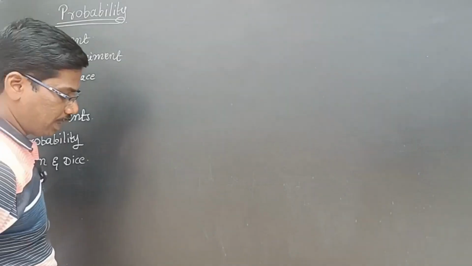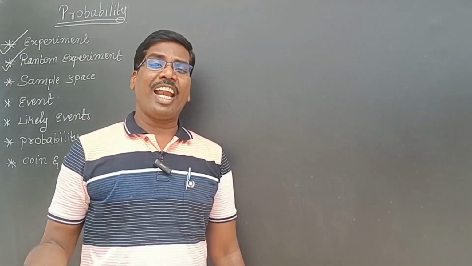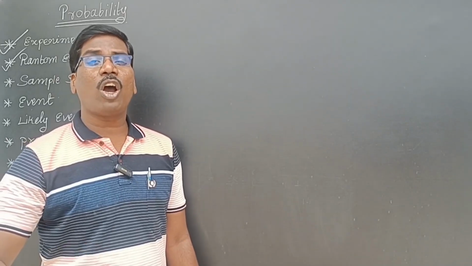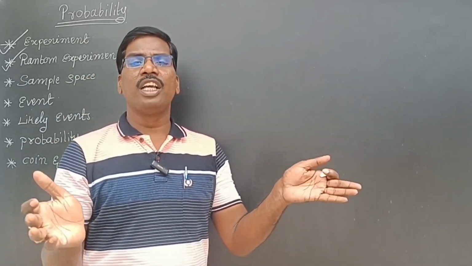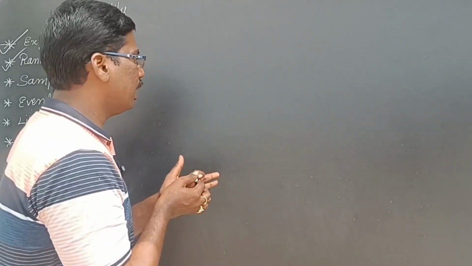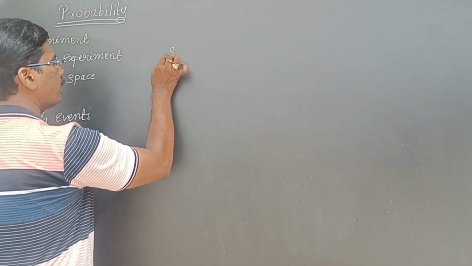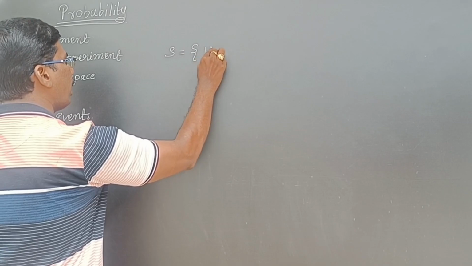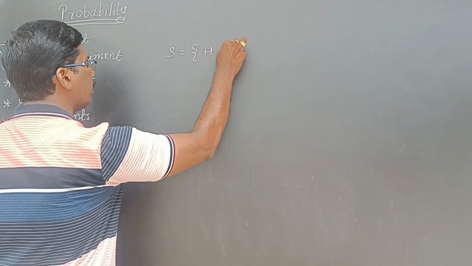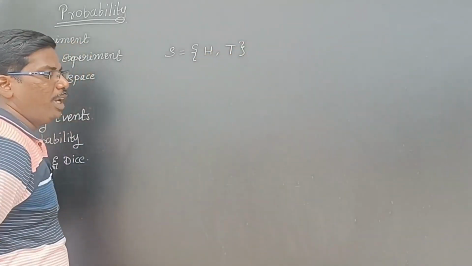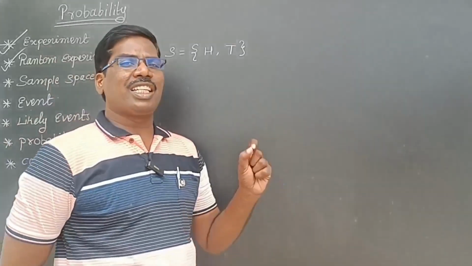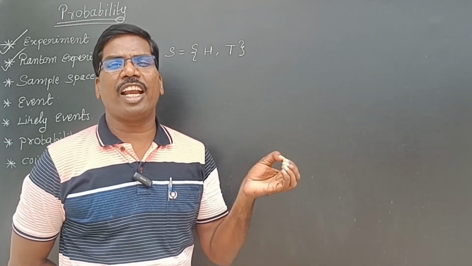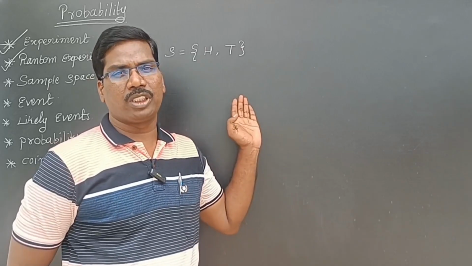Next, sample space. For a random experiment, all the results you are having, if you keep them in one set, that is called sample space. For example, tossing a coin, I will get head and tail. This is called sample space. The total outcomes of a random experiment are called sample space.